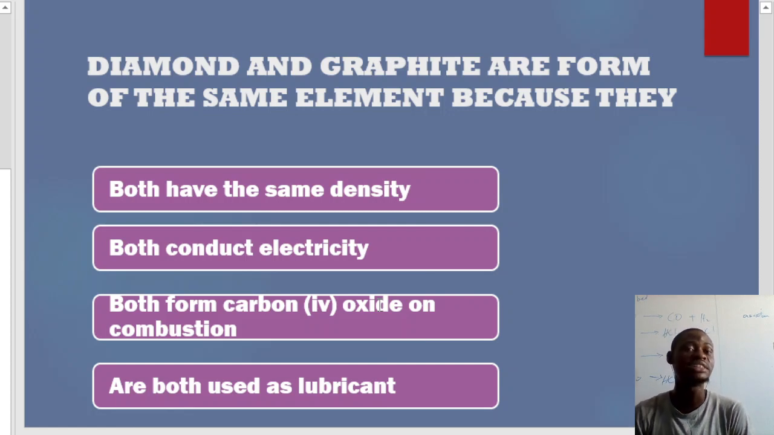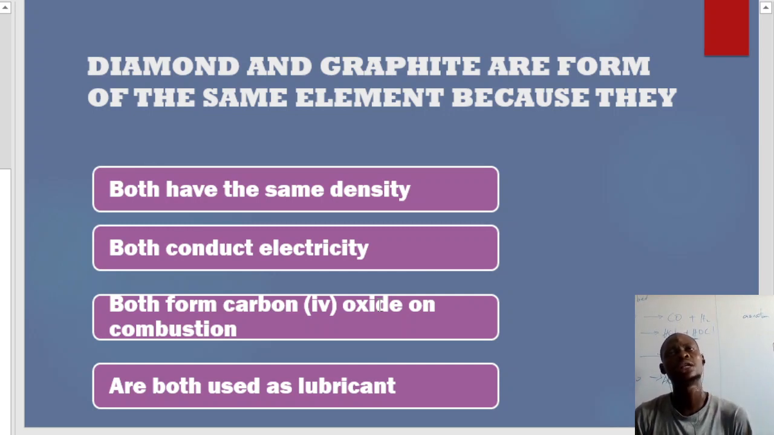The same question on diamond again. They said diamond and graphite are forms of the same element. They are the same element. Why is it that diamond and graphite are forms of the same element? What do you normally use to distinguish them? We know that. Let's start from option D. They said they are both used as lubricants.